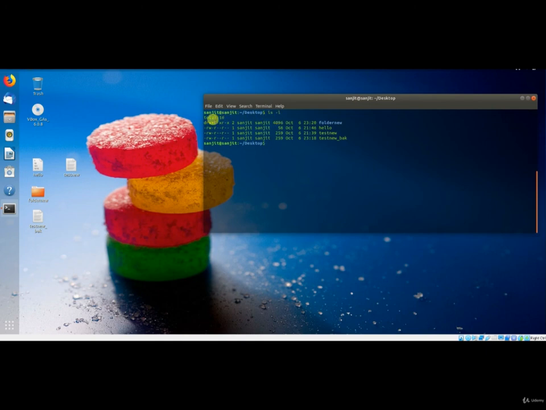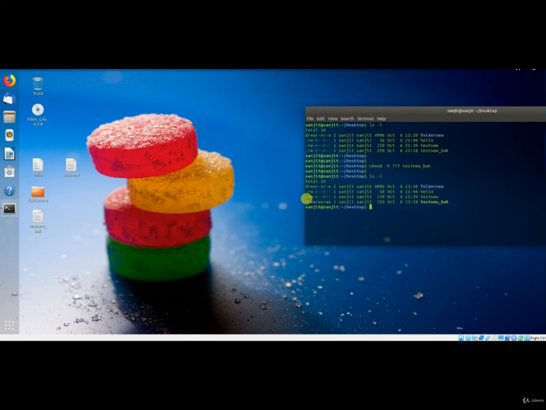If I do ls -l, here you can see the permission: d for directory, and these three are files, and the owner has this permission, and there are three separate permissions which I already explained to you. So this is the way you can come across that. Let's say I want to change the permission: chmod -R, and I want to change the permission to 777 for the file, let's say test_new_backup. I hit enter, and I will run the ls -l command, right? Immediately you can see it started replicating here: read, write, execute, read, write, execute, and read, write, execute for other.